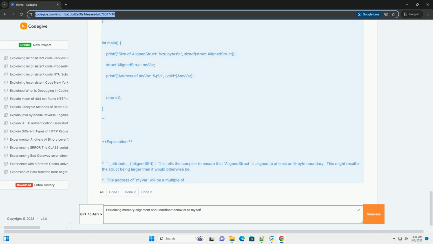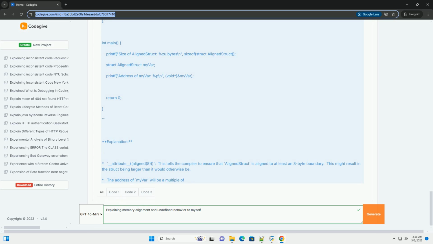Important note: using pragma pack(1) can lead to performance degradation and potentially cause crashes on architectures that strictly require aligned access. Only use it if you have a specific reason, for example interfacing with external data formats. Why is alignment important in practice? Networking: when dealing with network protocols, data is often packed in a specific format.